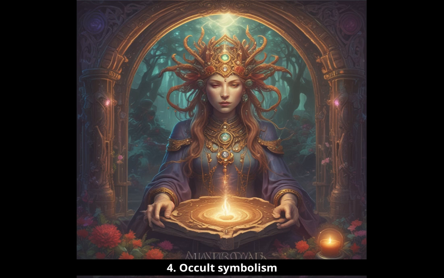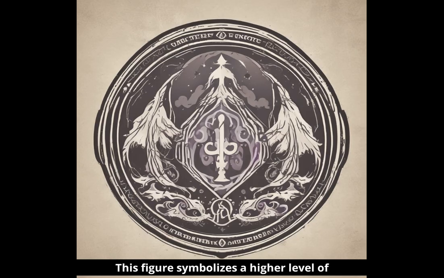4. Occult symbolism. The unicursal hexagram is sometimes supplemented by a pentagram drawn in the middle, or by a rose, from the Rosicrucian tradition, that carries additional spiritual meaning. This figure symbolizes a higher level of harmony in the union of opposites.